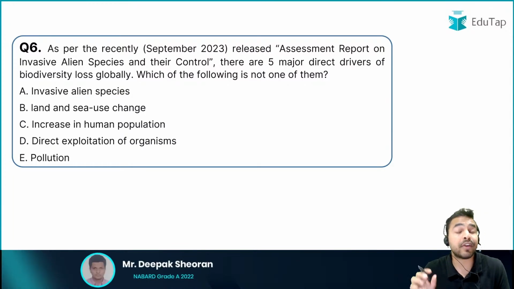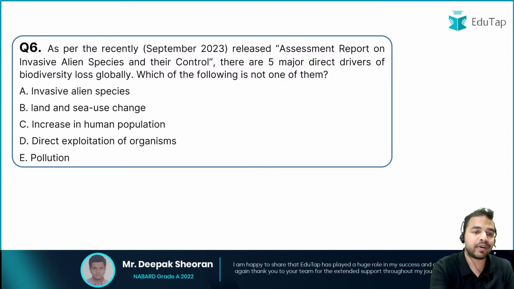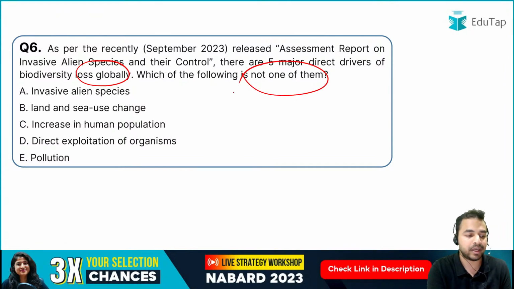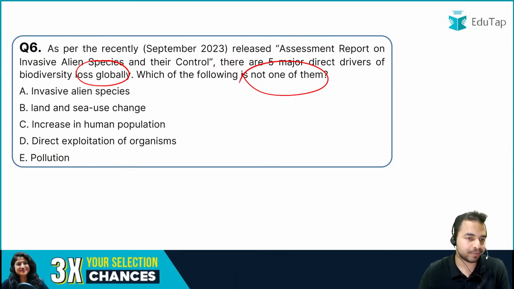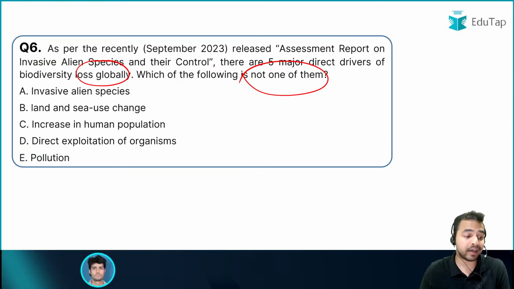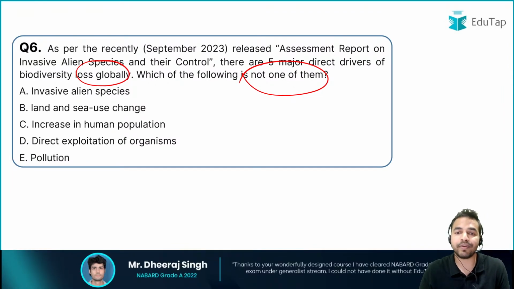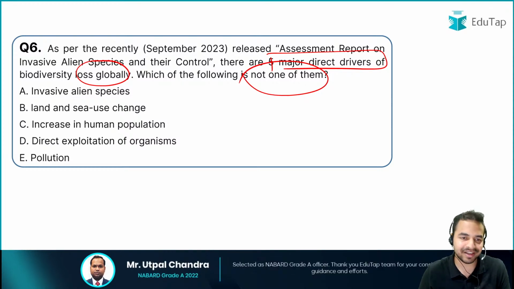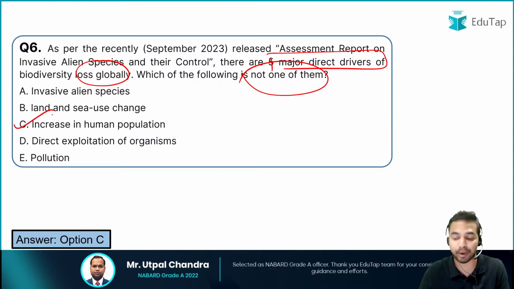So basically there are 5 major direct drivers of biodiversity loss globally, and you have to identify which of the following is not one of them. Which driver is not a part of this? That is what you have to identify here. So 5 options are given: invasive alien species, land and sea use change, increase in human population, direct exploitation of the organisms, and the pollution. So my dear friends, quickly tell me which of the following does not belong to those 5 major direct drivers of the biodiversity loss globally. So what is the right answer here? The right answer here is option C, increase in human population.